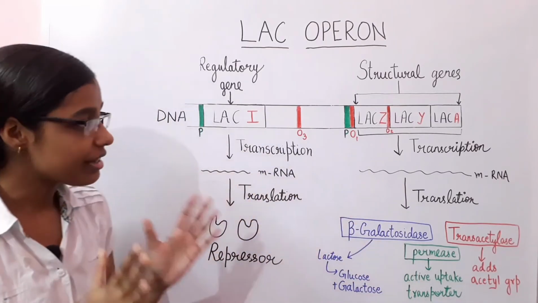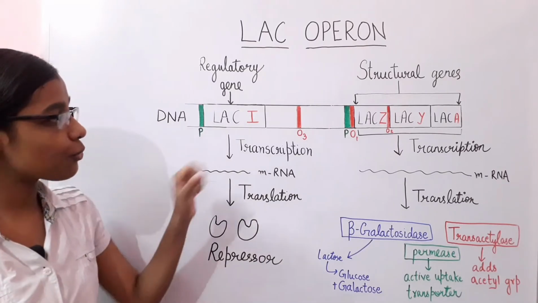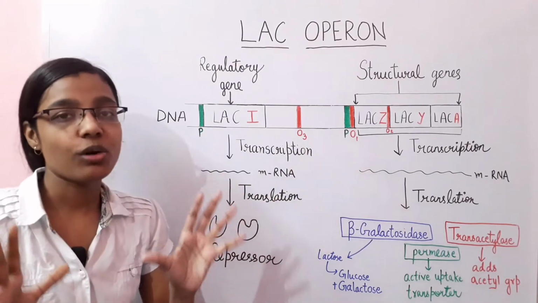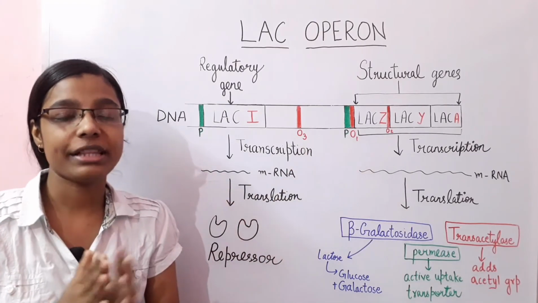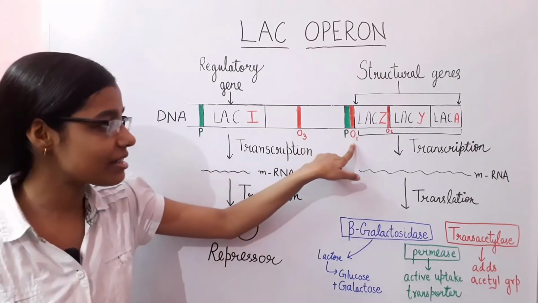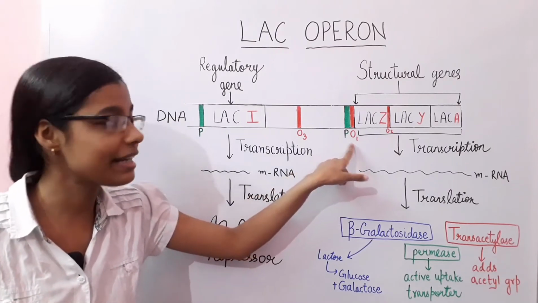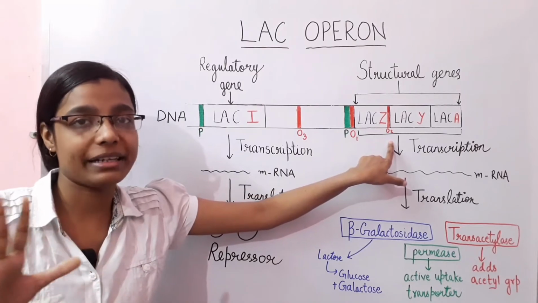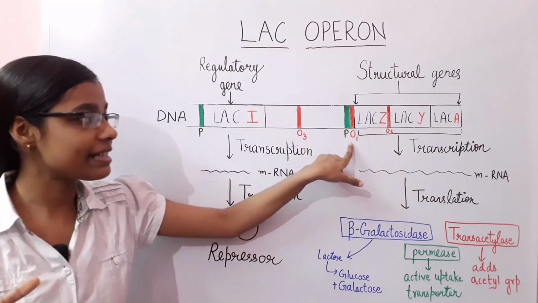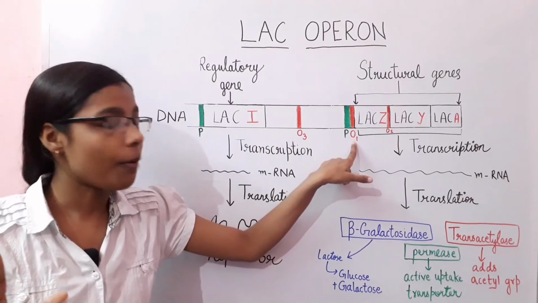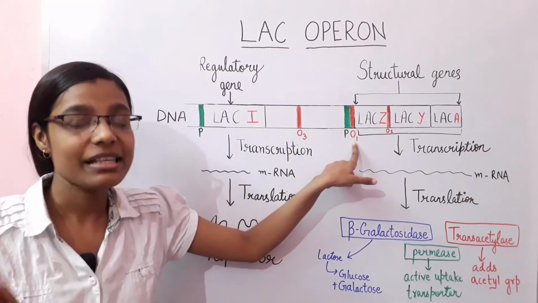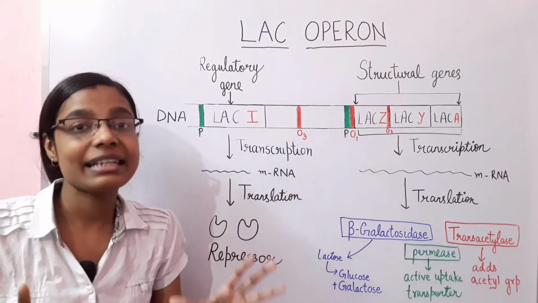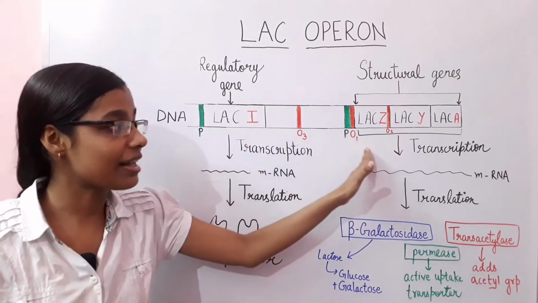Now in this case you will be able to see these red areas. These are the operator sites. In the case of Lac-Operon, there are three operator sites. This one is the primary operator site, and these two are the secondary or pseudo operator sites. So what is this operator? This operator is the place where the repressor protein can bind and stop the process of transcription of these structural genes.